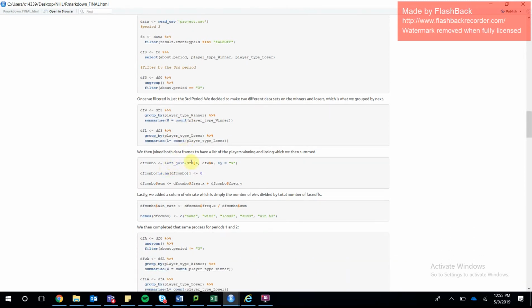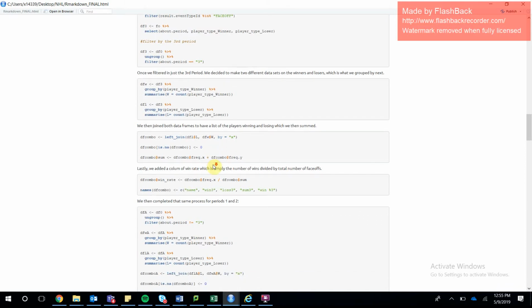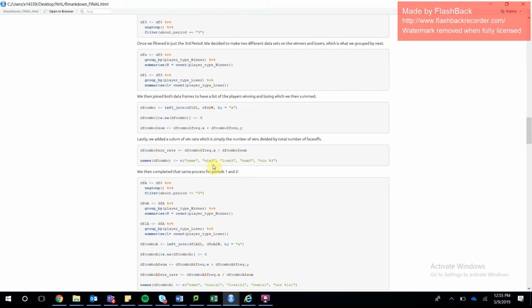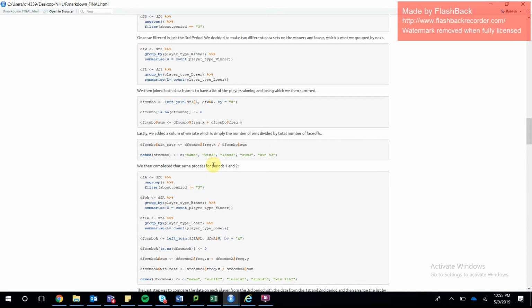And then after joining the 2, we were able to add another column, which is essentially the sum of the face-offs, either winning or losing, that each player had. Once we had this column, we were able to divide the frequency that a person won a face-off in the third period by their total number of face-offs in the third period, which gave us the percentage of wins.